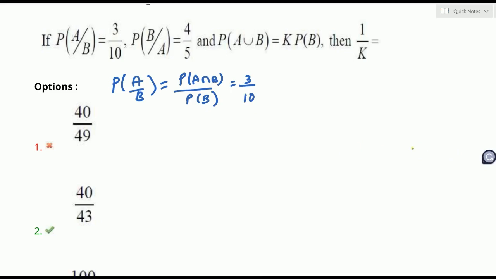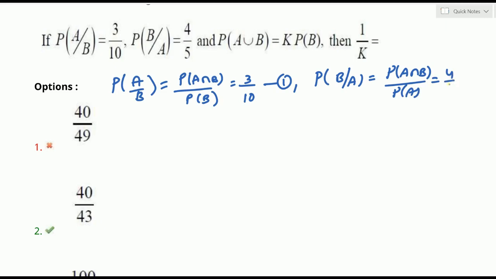3 by 10, as equation 1 I am taking. Then P of B given A. P of B given A we can write as P of A intersection B by P of A. This is given as 4 by 5, as equation 2 we can take. And P of A and B is K P of B.